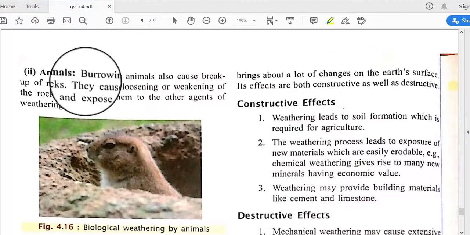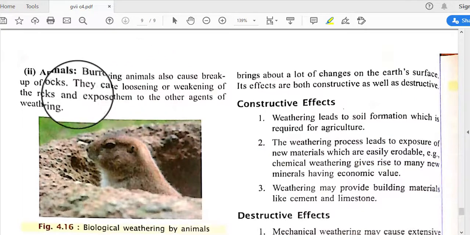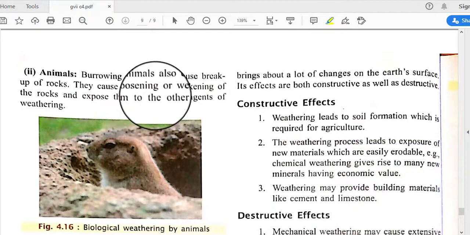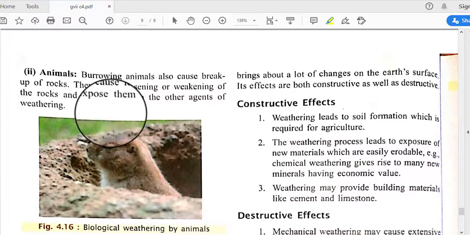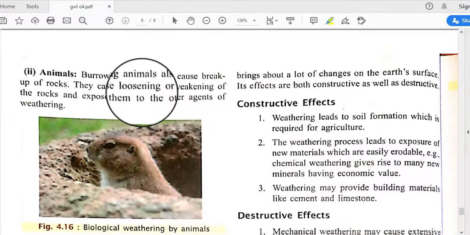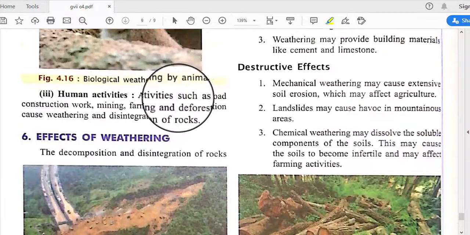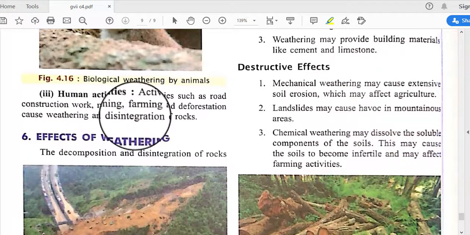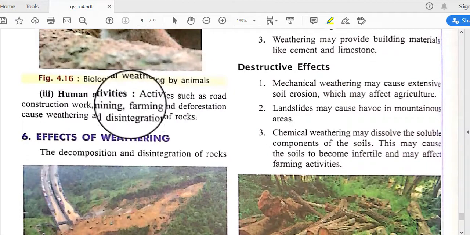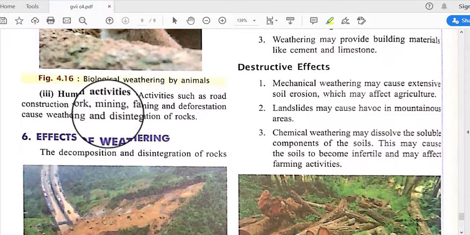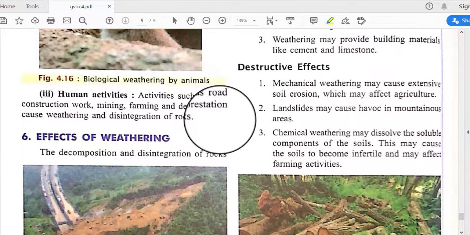Next, animals: burrowing animals also cause breakup of rocks. They cause loosening and weakening of the rocks and expose them to the other agents of weathering. In this way animals also do weathering by burrowing in rock. And human activities such as road construction, mining, farming and deforestation cause weathering and disintegration of rocks. So these are also some activities of weathering.